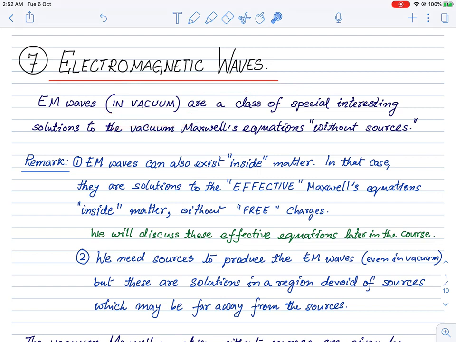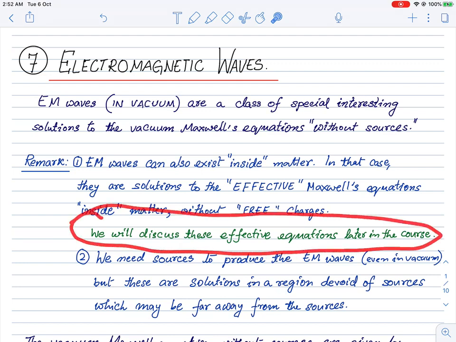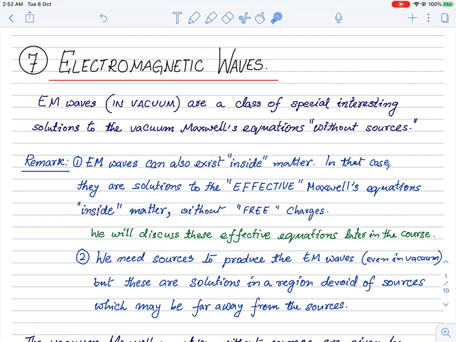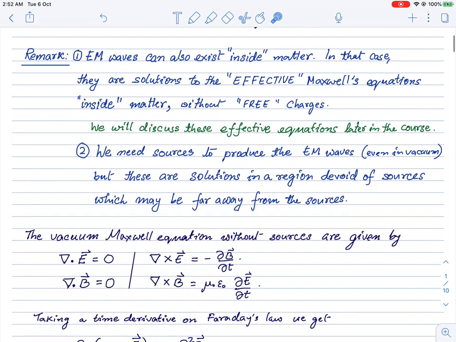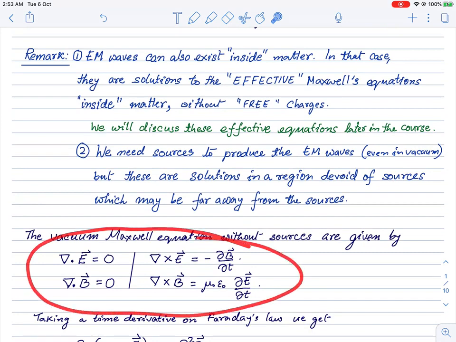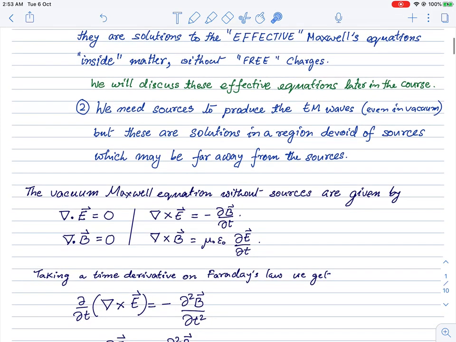Of course, electromagnetic waves also exist inside matter, and as we will see later, we can write down some effective Maxwell's equations inside matter, and then we can see that very similar kinds of solutions to the electromagnetic waves in vacuum also exist for the effective Maxwell's equations inside matter. This effective equation we are going to discuss sometime later in the course, and this is not what we are going to talk about today.